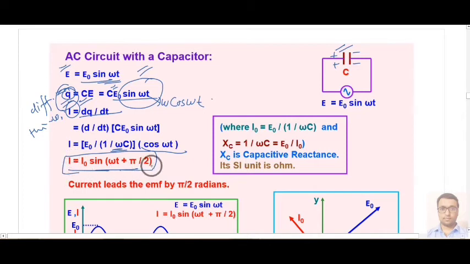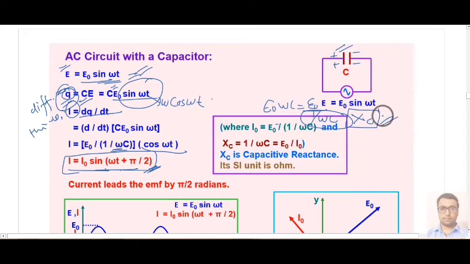Here you will notice that this current is basically leading by an angle of pi by 2, and the voltage is lagging in a pure capacitive circuit. Here E0 omega C can be written in this form, E0 upon 1 upon omega C. This 1 upon omega C is called the effective resistance offered by the capacitor.